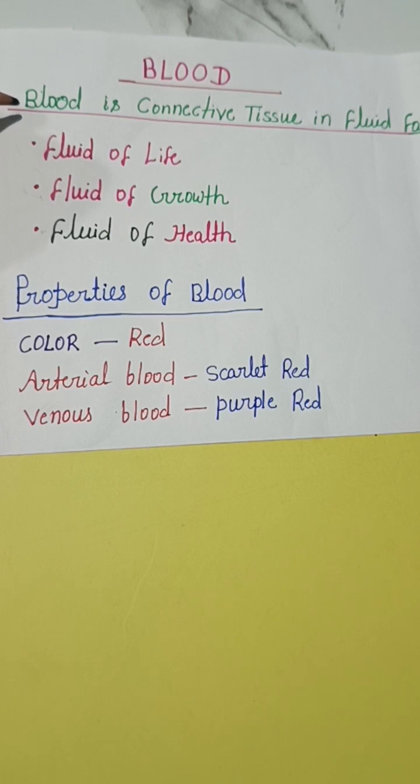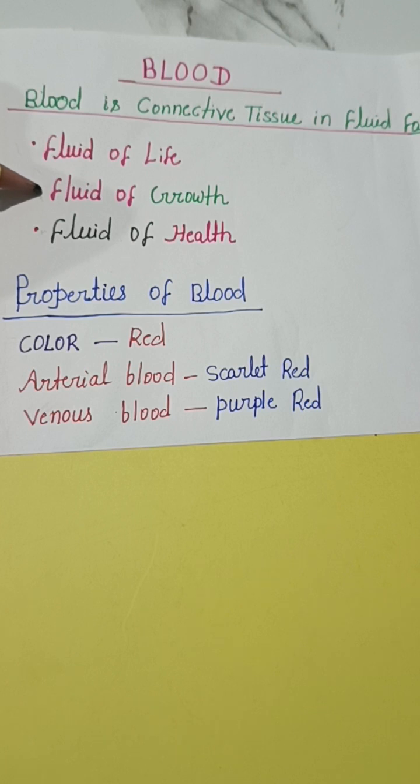What is blood? Blood is a connective tissue in fluid form. It is also called the fluid of life because it carries oxygen from lungs to all parts of the body and carbon dioxide from all parts of body to the lungs.